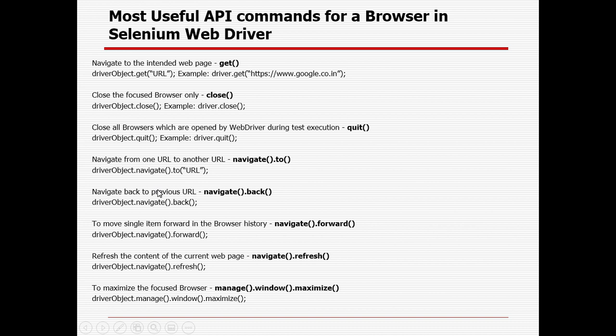To navigate back to the previous URL, we can use navigate.back. To navigate forward again, we can use navigate.forward to move a single item forward in the browser history. And manage.window I already showed you, to maximize the browser. And navigate.refresh, sometimes if the page is not refreshed properly, you can use that to refresh the content of the current page. So I'll show you how you can use it.